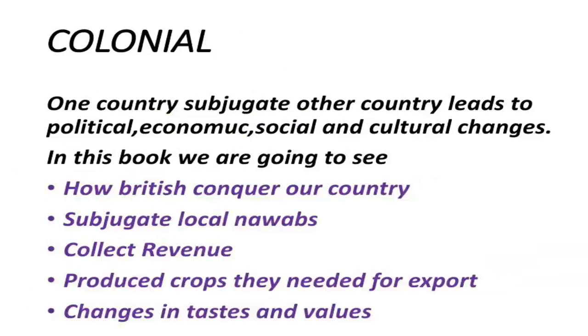In this book we are going to see how the British started to conquer, meaning annex, each and every place in our country, and how they subjugated local nawabs and rajas. Subjugate means control. We will see how they started to collect revenue, meaning tax or money, what crops they produced and exported for Britain, and what changes they brought in taste and values. All these things we are going to see in this history book, right?